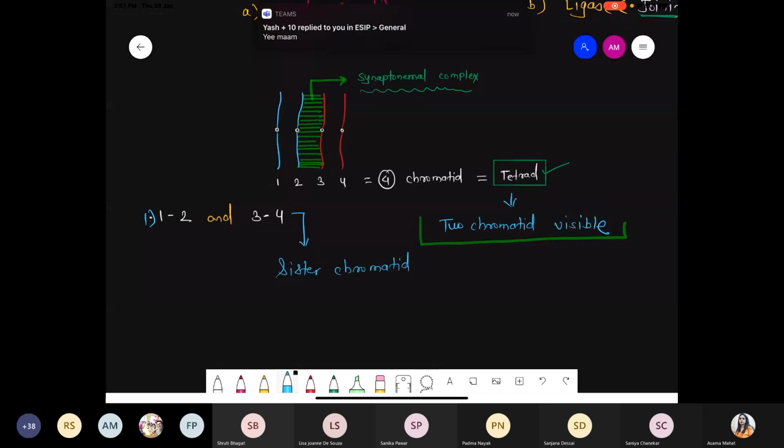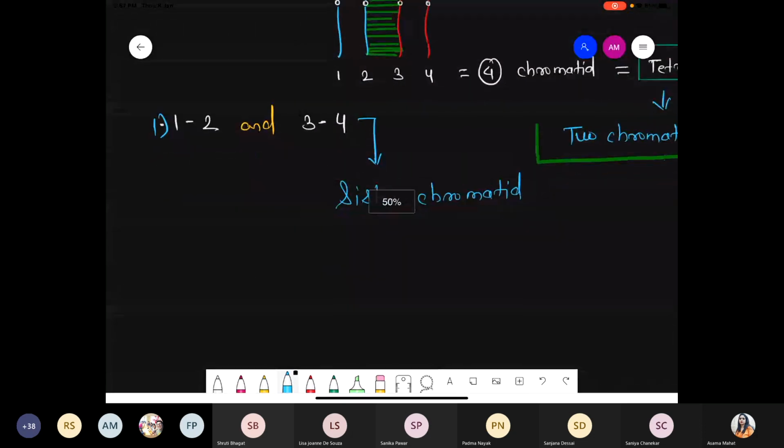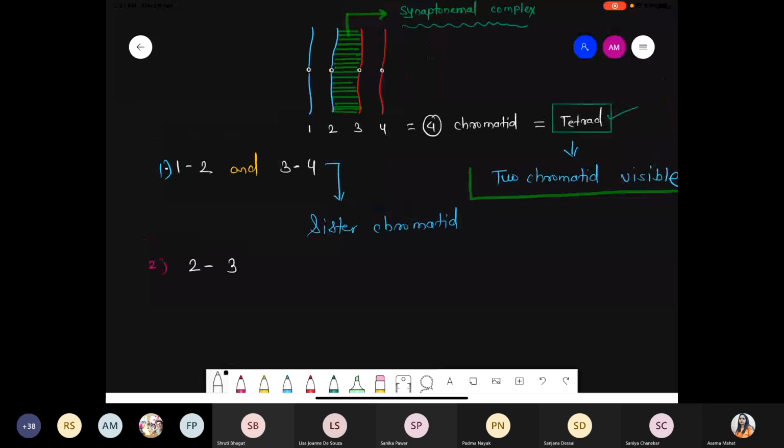Okay. Now what about 2 and 3? Next condition. Okay, Yash, the second concept we are talking about, just focus on 2 and 3. See, which color is 2? Blue color, which is coming from the male parent. 3 is red color, which is coming from the female parent. So now what happened? That 2 and 3 are called the non-sister chromatid.